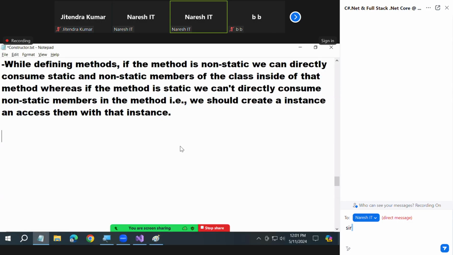What is the doubt? Sir, it's going to be a big confusion for us. Sometimes you're directly calling, sometimes you're prefixing the class name and calling, sometimes you're prefixing the instance and calling, sometimes you're using this keyword and calling. And all this sounds confusing for us. Yes or not? So this confusion will continue going forward if I don't give clarity now. Understood? So let me give you clarity about this so that you will not have any confusion going forward.